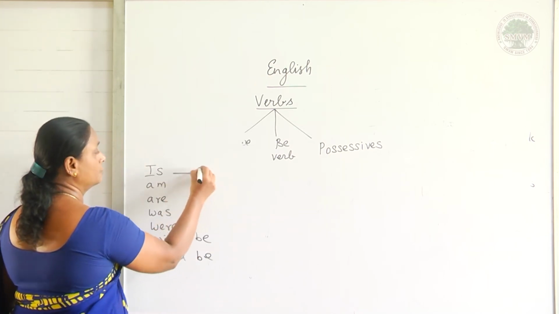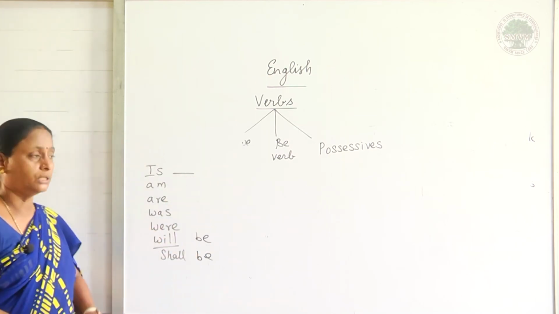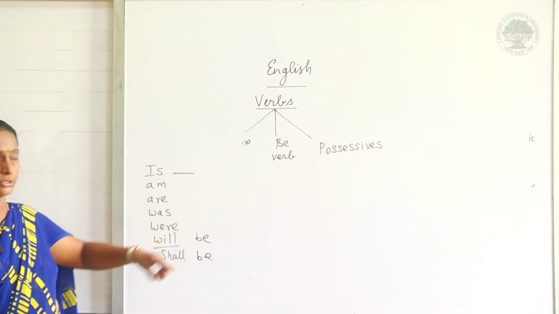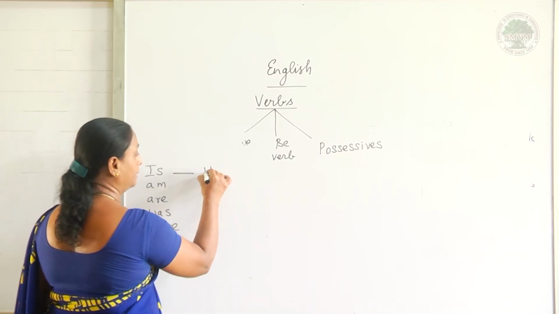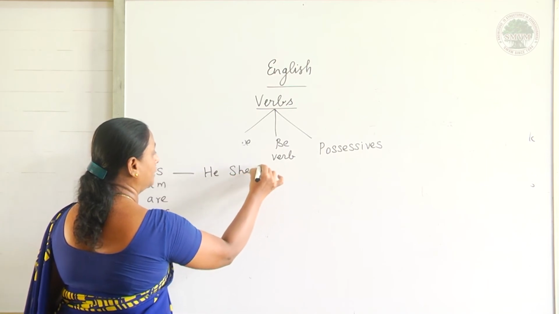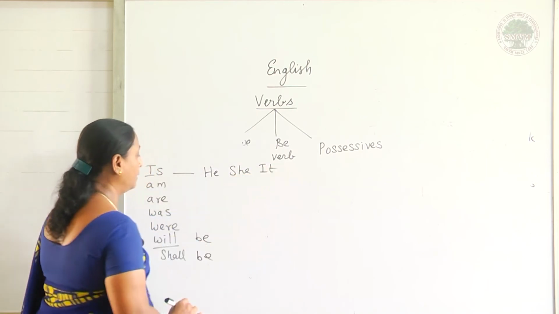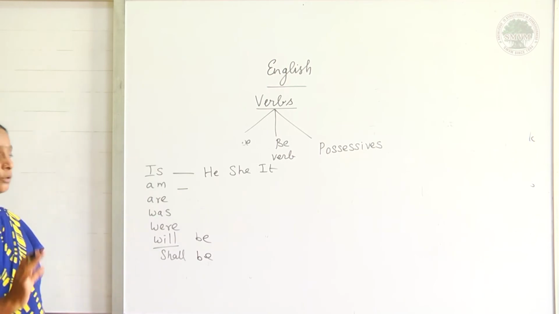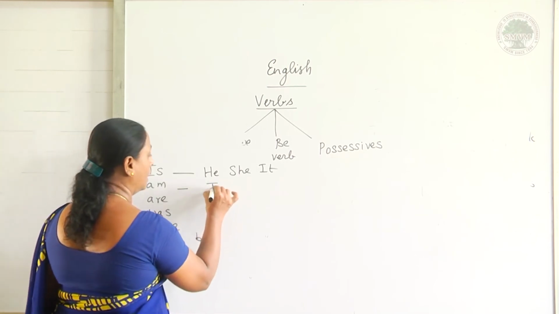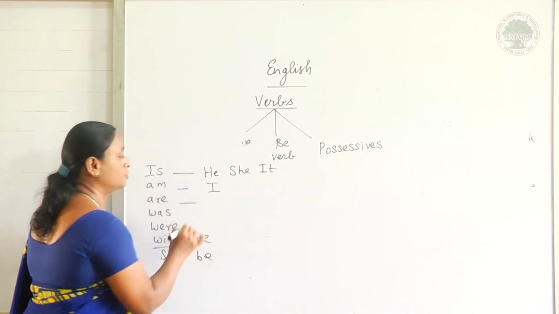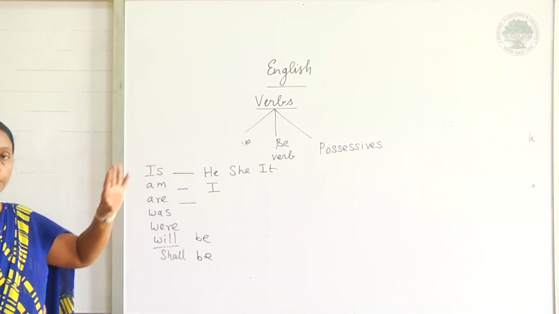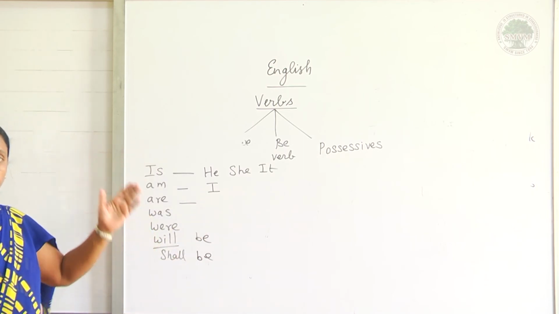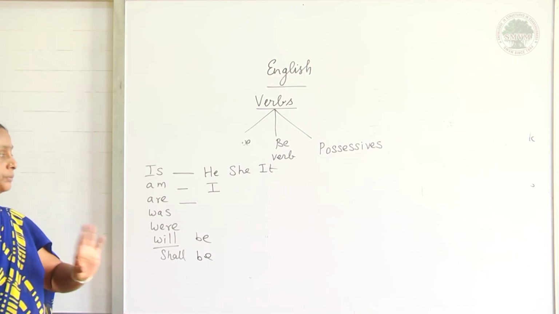Now, is this used for third person singular? Just now I told you the three persons. Who are they? He, she and it. Okay. Now, am is used only for the first person singular. Who is the first person singular? I. Now, are is used for the plurals, for first person plural, second person plural, third person plural.